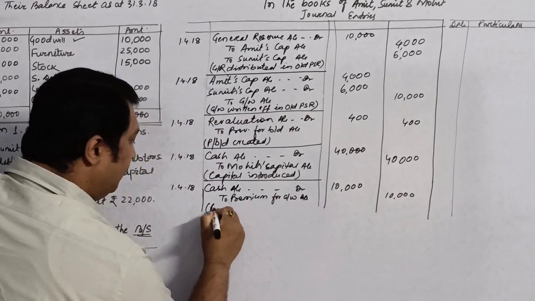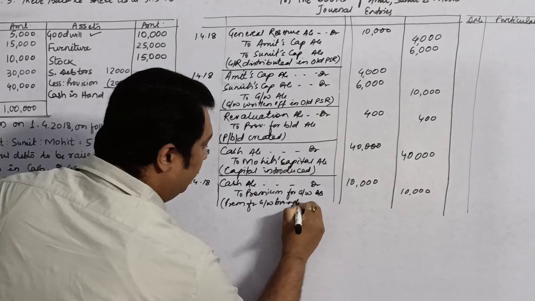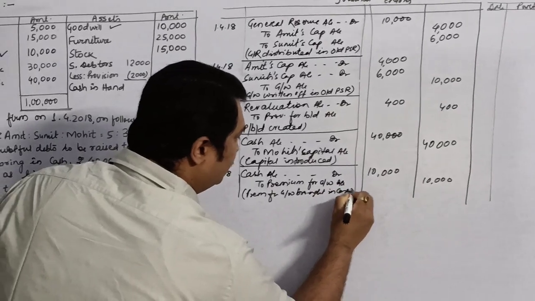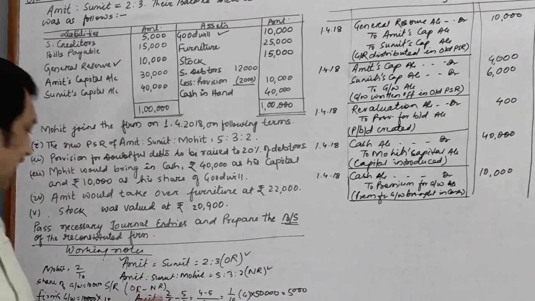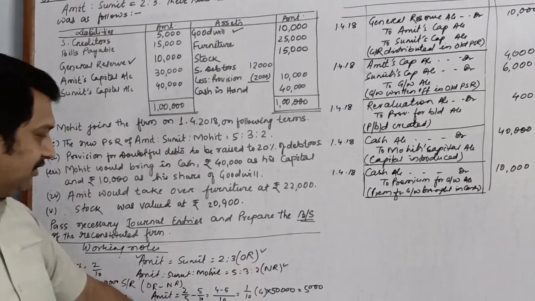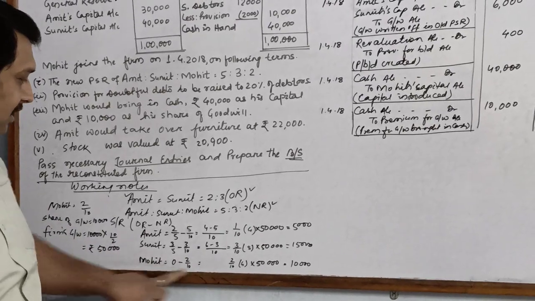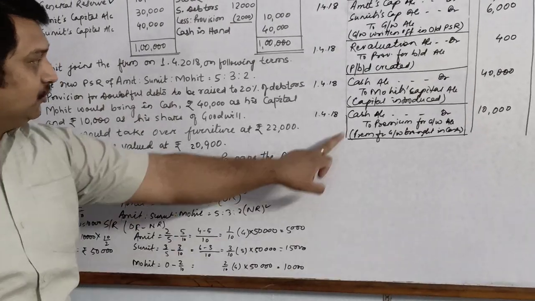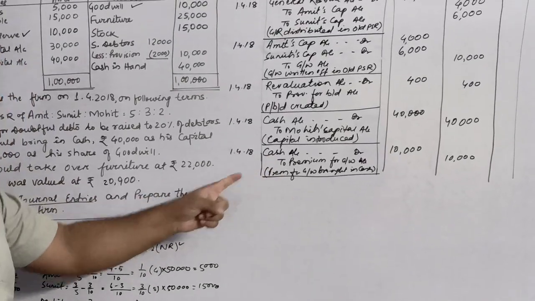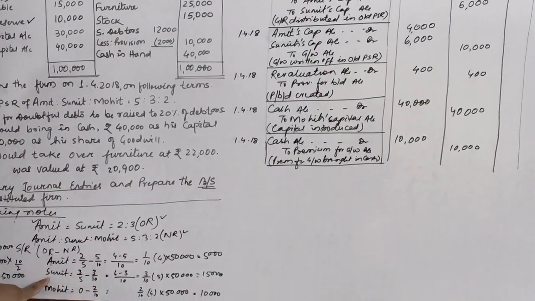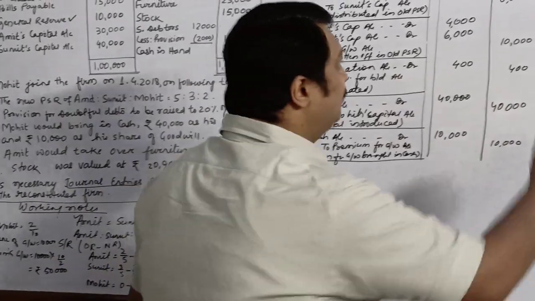Here we will write premium for goodwill brought in cash. Now this is a matter of goodwill, the valued goodwill for which we have done the distribution over here, and we can see that Mohit, who is a new partner, has brought 10,000, for which we have passed the entry. Now this one will be given to whom? To the sacrificing partner. Who has sacrificed? Sumit. So this will go to Sumit.